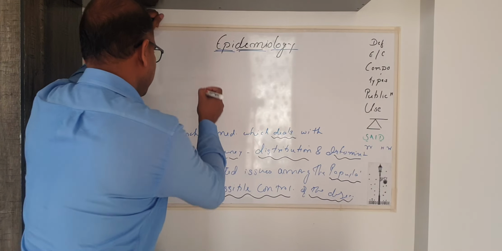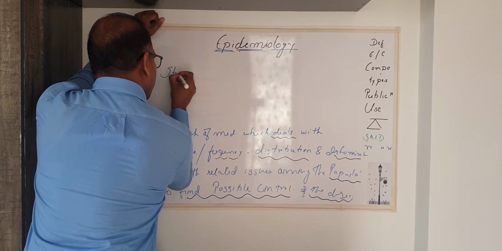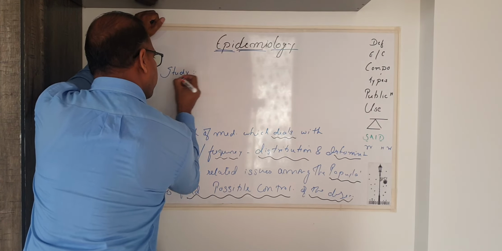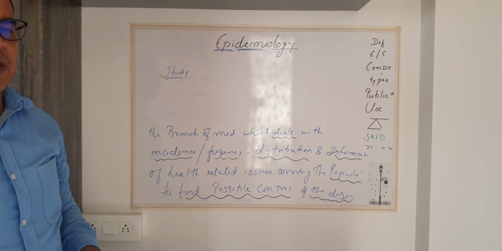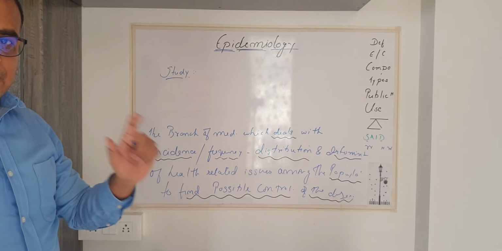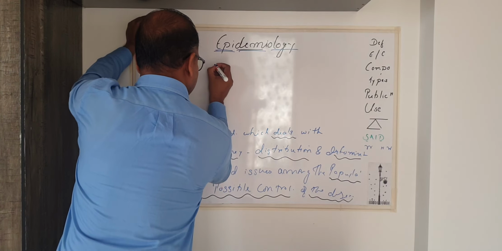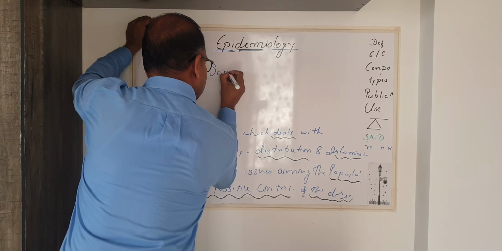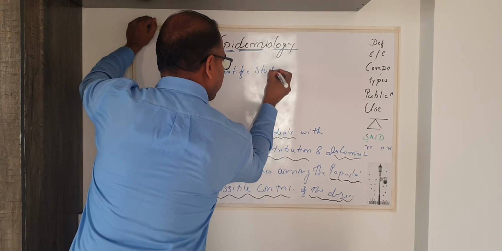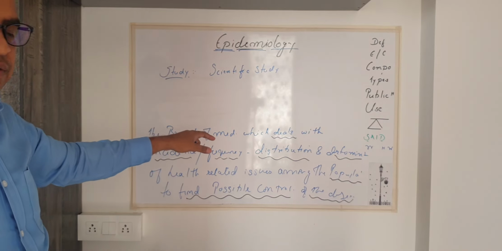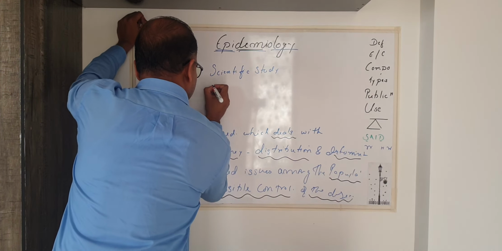Now, study. What kind of study is epidemiology? It's a scientific study. Remember this. It is a scientific study which includes surveillance.